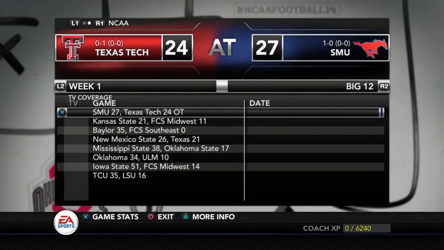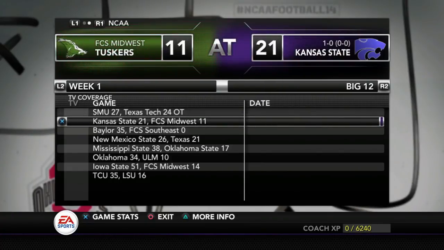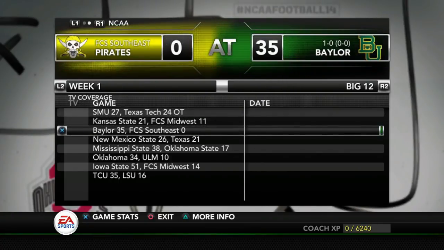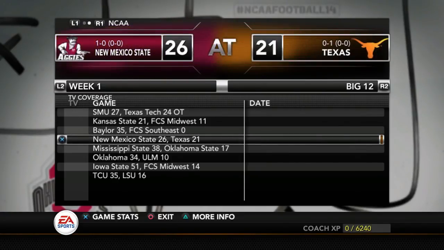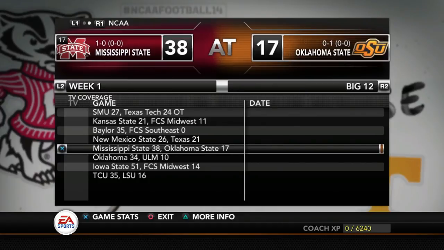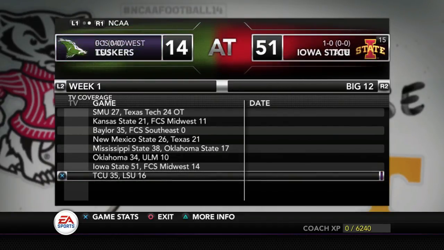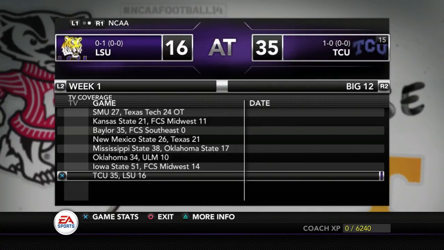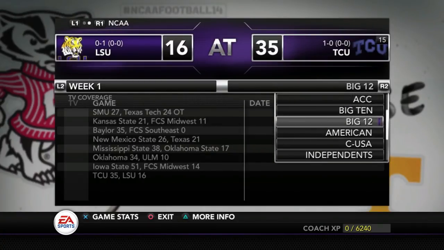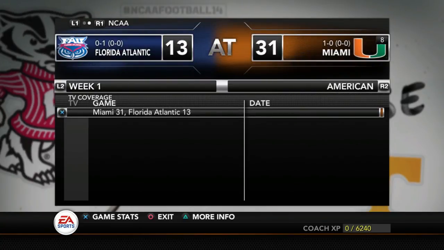So we got SMU beating Texas Tech in overtime. Maybe SMU's coming for a spot. Kansas State wins. Baylor, nice win for them. And Texas falls to New Mexico State. Huge upset there. Big win for Mississippi State. Iowa State beats an FCS team. And TCU blows out LSU 35-16. So a lot of results that I don't think you would see in real life this year.